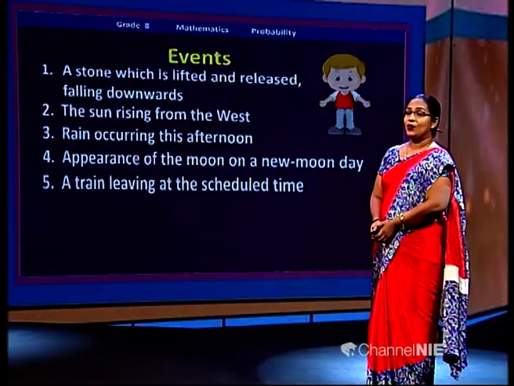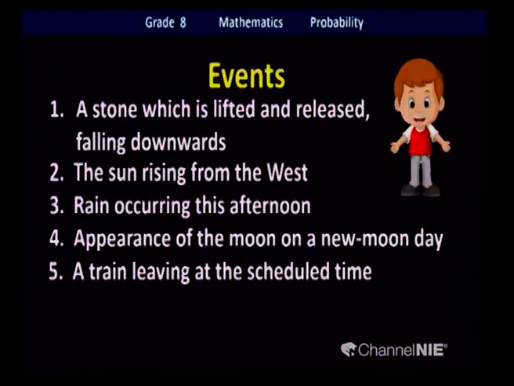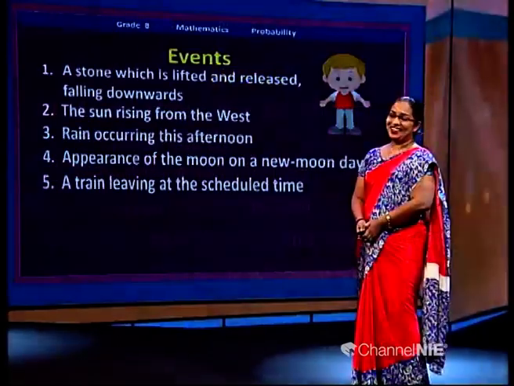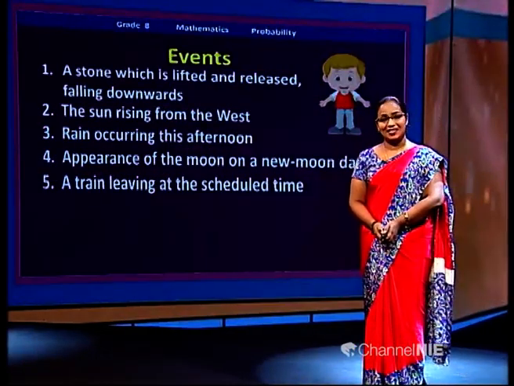We'll see another event. What is this? A train leaving at the scheduled time. No, never? Your experience may be never, but sometimes yes, it will leave at the scheduled time, perhaps not. That is also an event. We can't decide until it's done.